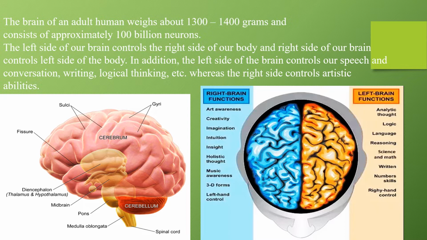Okay, so here in this picture, the brain is shown to you. This is a 3D picture of a brain. You can see how the brain is divided into two parts. From the center, you can see two different colors, one is blue and one is orange. So this blue portion is the right part of your brain and the orange one is the left brain functions.